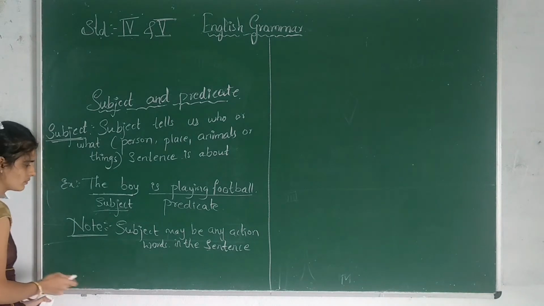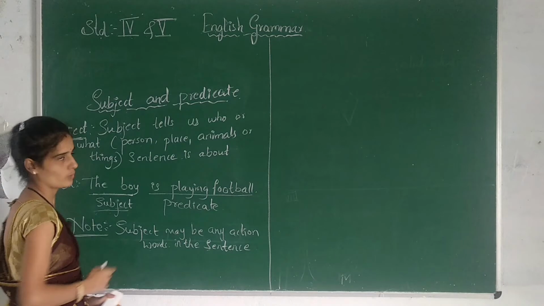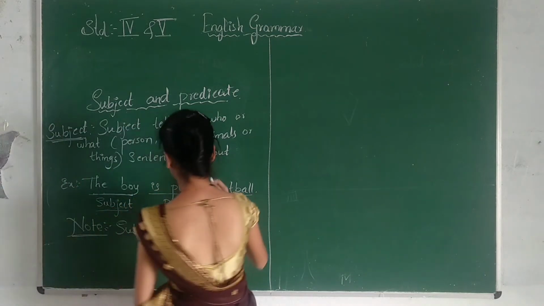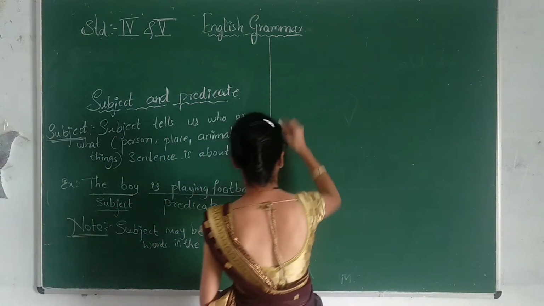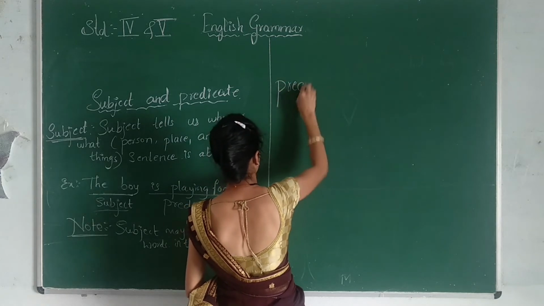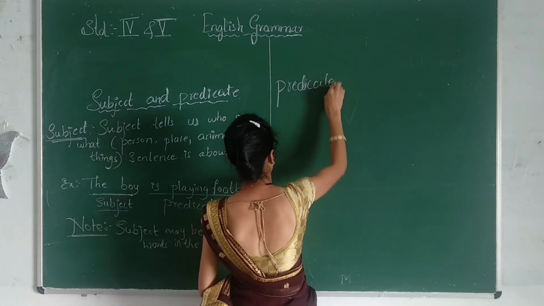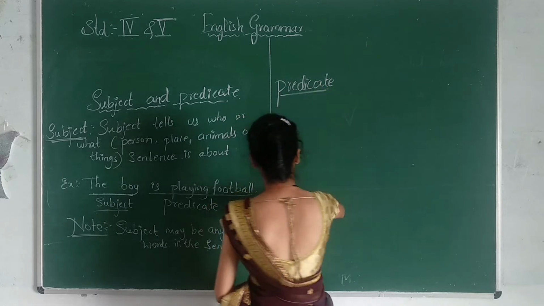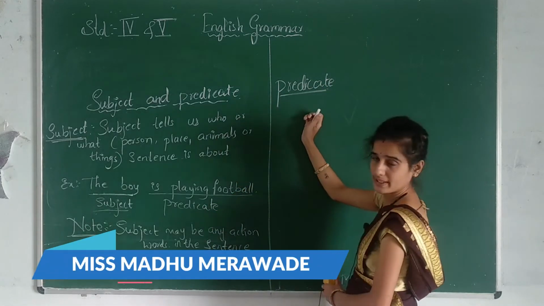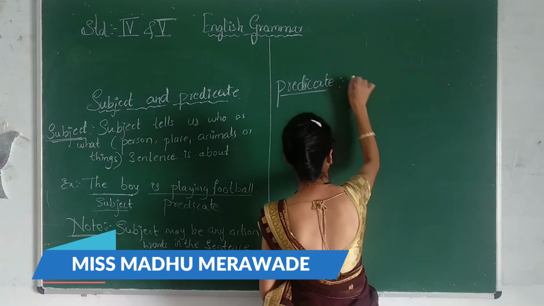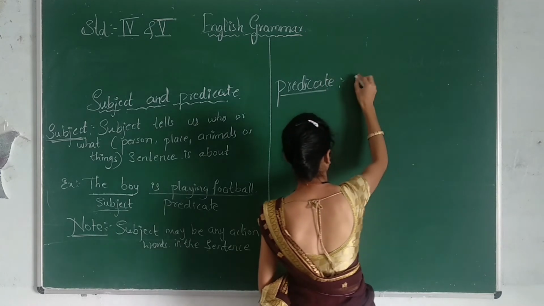Understood? Now we will study what is meant by a predicate. See, look here. What does the predicate say here? What does the predicate tell here?